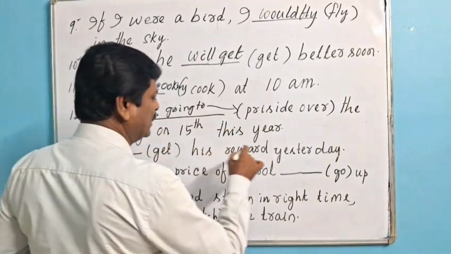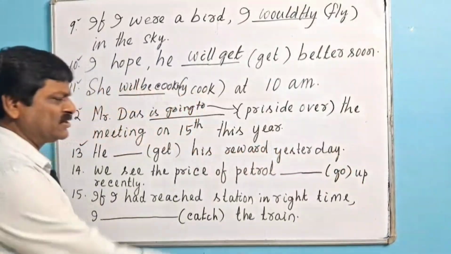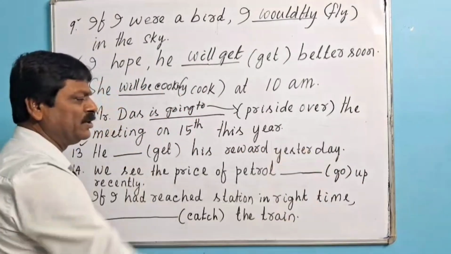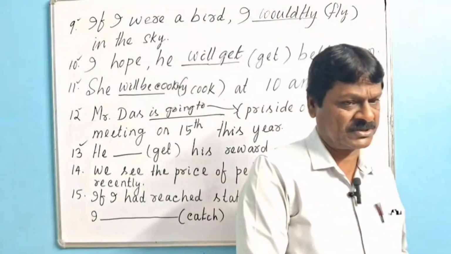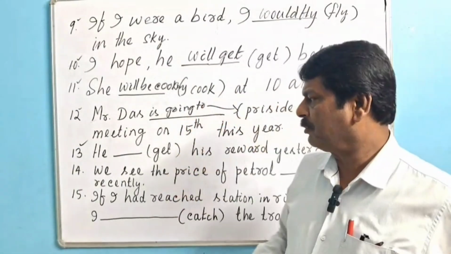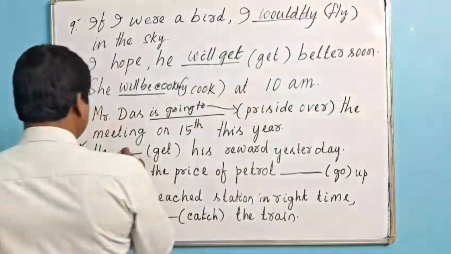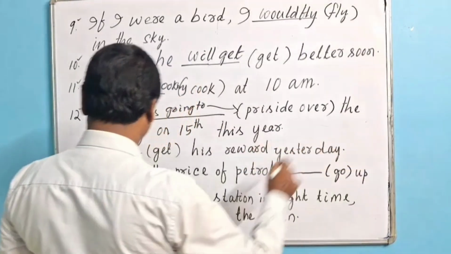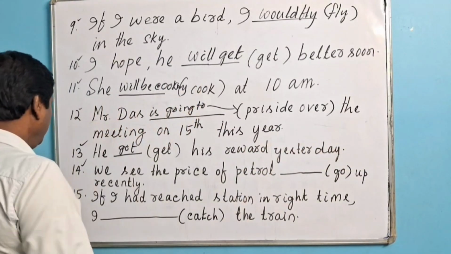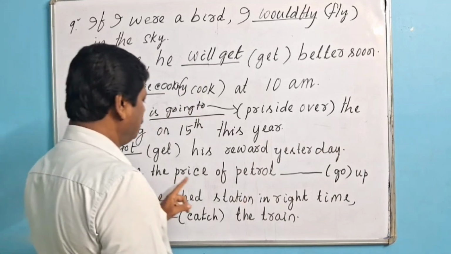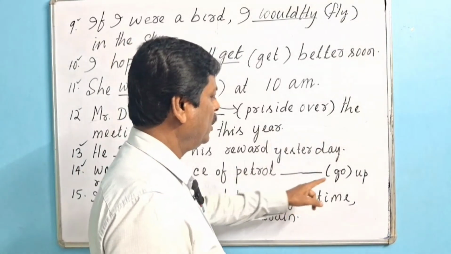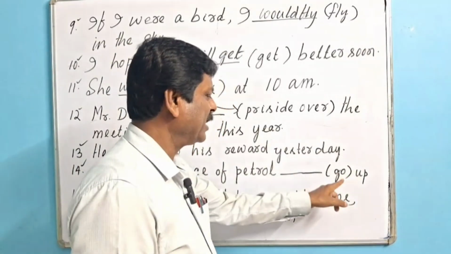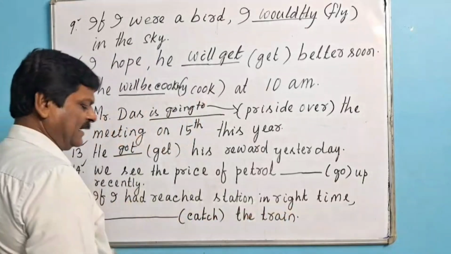He does get his reward yesterday. As yesterday has been used here, it refers to near past. That's why the appropriate form of verb will be got. He got his reward yesterday. Then we shall go for question number 14. We see the price of petrol dash, within bracket go, up recently.